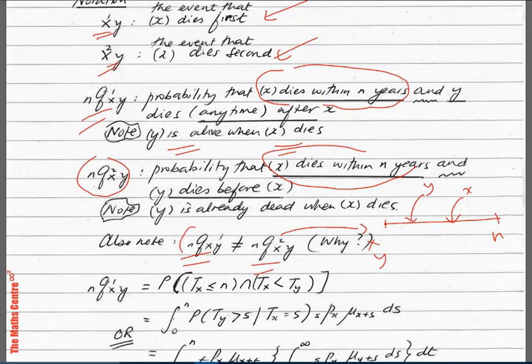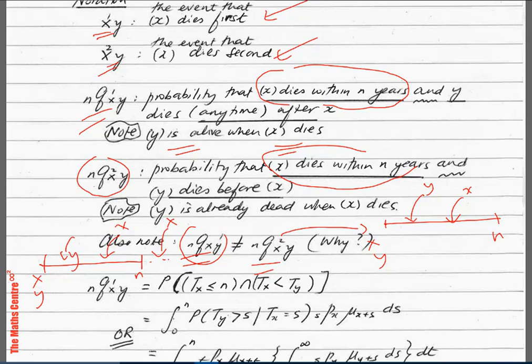Then let's look at this. Okay, let's draw a number line. I have X and Y here, and I have n here. We are saying that Y dies first in n years. So Y dies here. And then as for X, X can die here. Okay, X can die here. Or X can die somewhere here. So they're not the same. Okay?